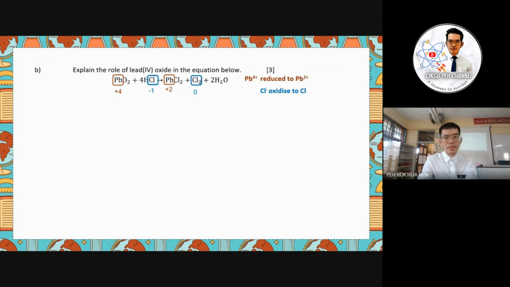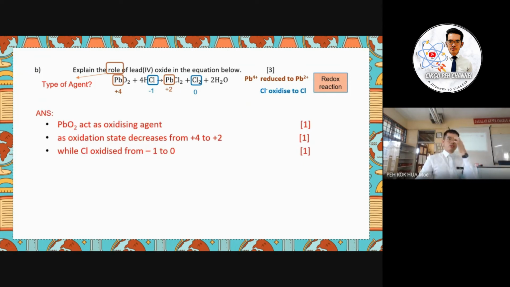So the role representing, you have to discuss about the reduction and oxidation in the question. The question actually asks you regarding the type of agent. So when we discuss about the agent for the lead 4 oxide, we have to discuss the process we know as a redox reaction. So actually this is the third example, which we already discussed from year 2005 to 2021 here already.